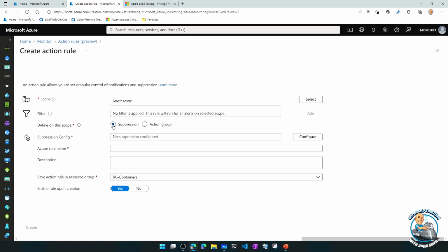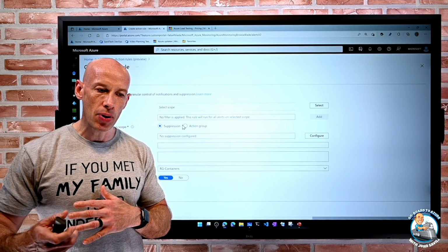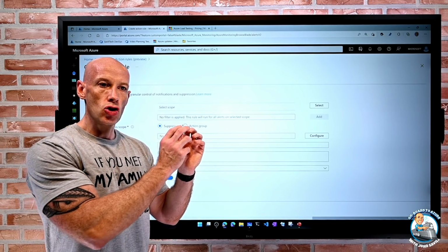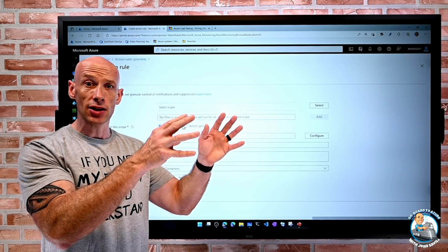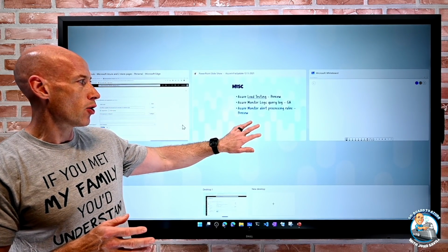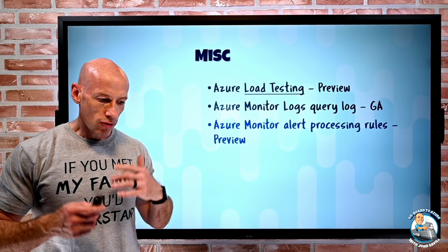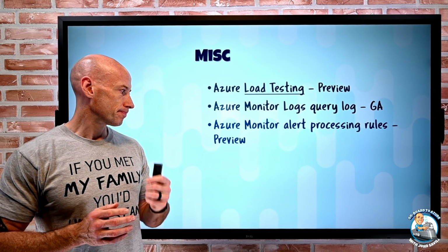Hey, it's Christmas Day. I don't want to get alerted. But I now configure what I want to do at a scope, maybe a certain resource group, a certain level of actions. And then if alerts are raised, it triggers this. So now I can separate what happens from what actually triggered that alert. I can just say, hey, look, there's an alert at this scope, I go and perform whatever is in this. So it's being renamed to alert processing rules from what were action rules.